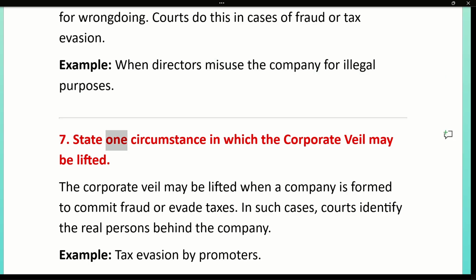7. State one circumstance in which the corporate veil may be lifted. The corporate veil may be lifted when a company is formed to commit fraud or evade taxes. In such cases, courts identify the real persons behind the company. Example, tax evasion by promoters.